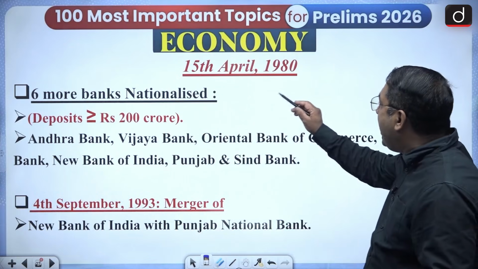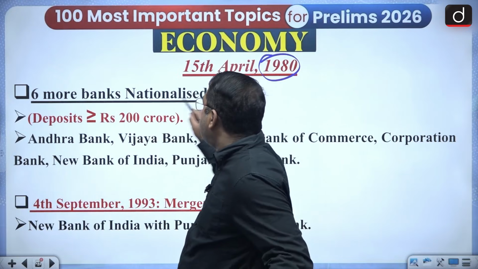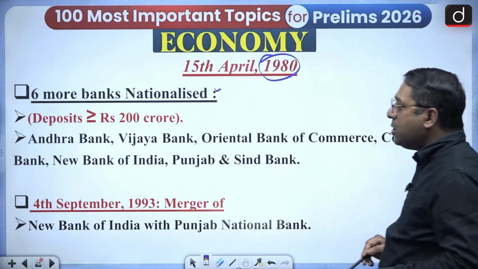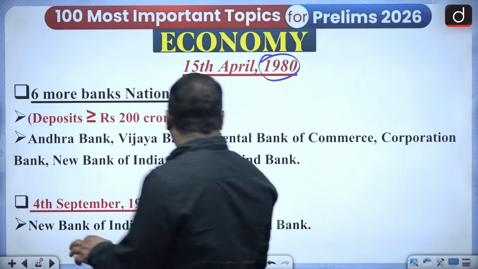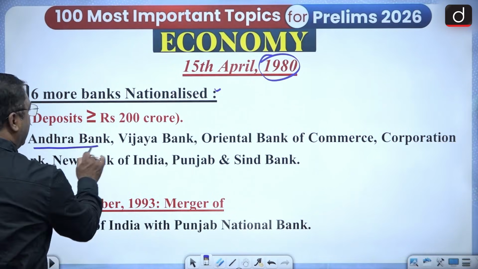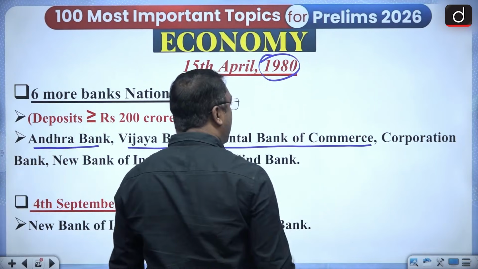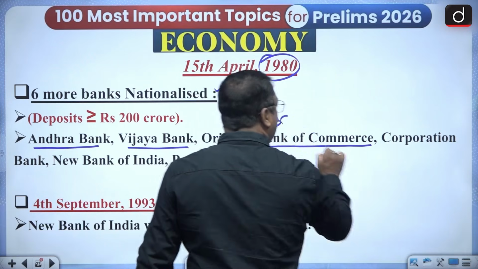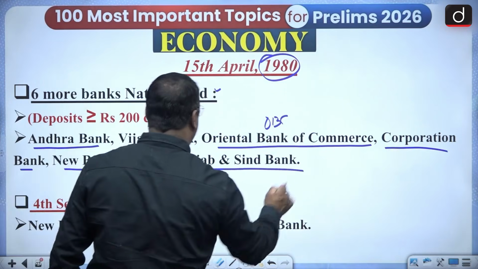Then on 15th April 1980, 6 more banks were nationalized. And which were the 6 more banks? One was Andhra Bank, Vijaya Bank, then Oriental Bank of Commerce, which is OBC, then the Corporation Bank, the New Bank of India, and the Punjab and Sindh Bank.